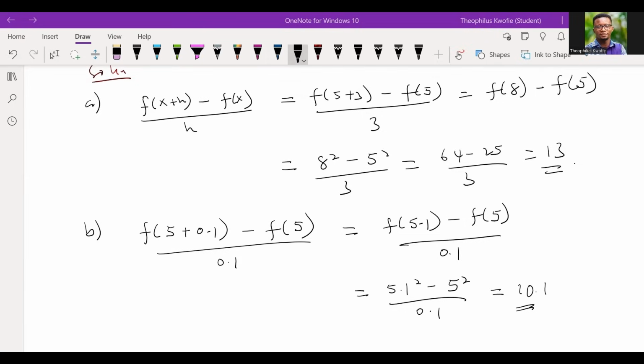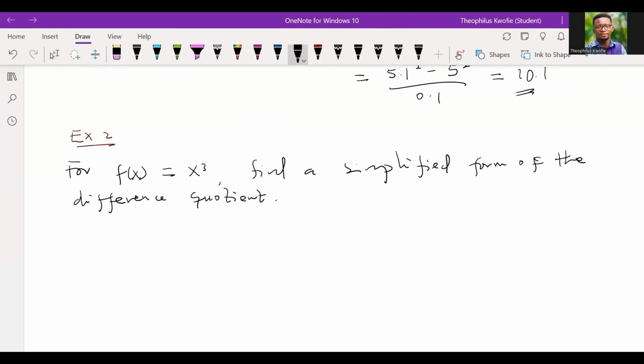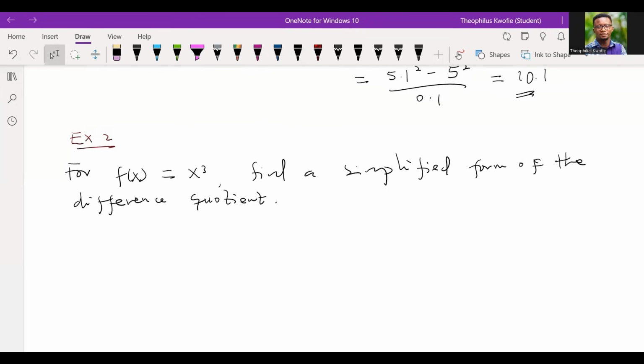All right, so let's move to the next question. For f of x equal to x cubed, you have to find a simplified form of the difference quotient. What formula are you going to use? The same formula. But if I were you, I would pause the video for a second and try to see if I'll be able to do it.